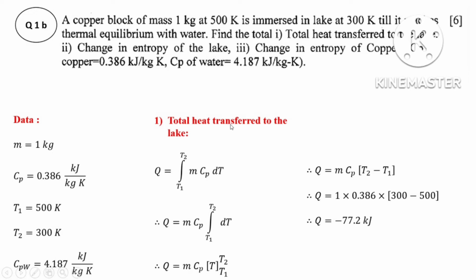It's a relation I am telling you. This also you remember, because it is always used while solving numericals. The relation is: capital G is equal to H minus T into S. T is the temperature.